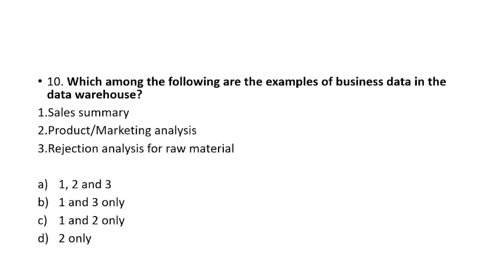So sales summary will be the answer, and 2 only can't be the answer. Option D will not be the answer. Then the second one, product and marketing analysis, is also necessary. All of these are part of this. Sales summary, product and marketing analysis, and rejection analysis for the raw material are the right answer.